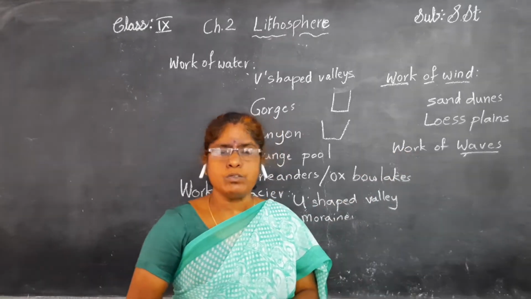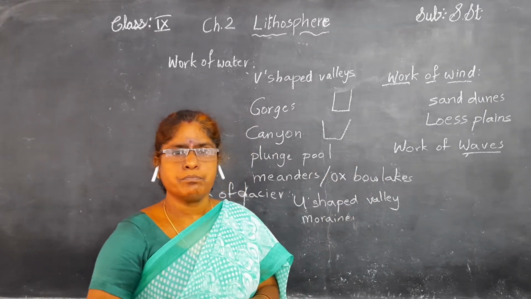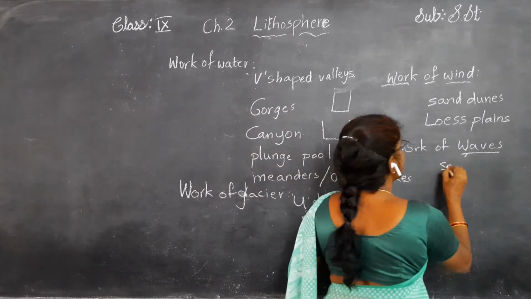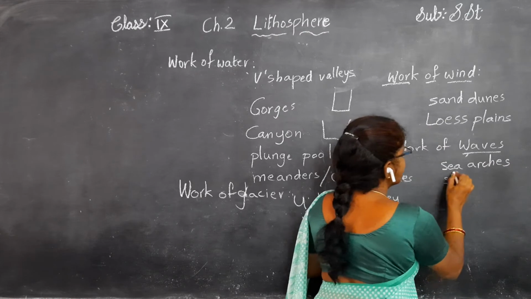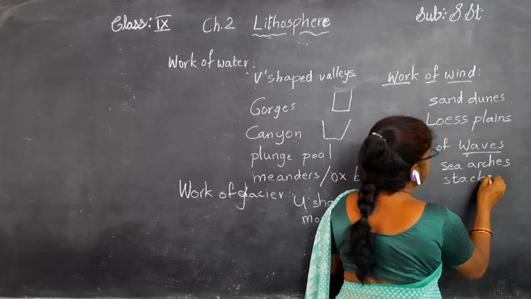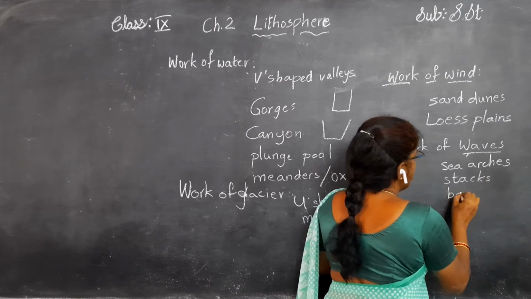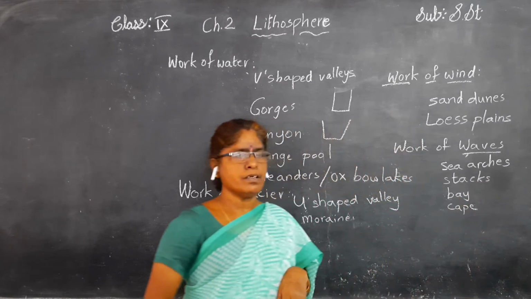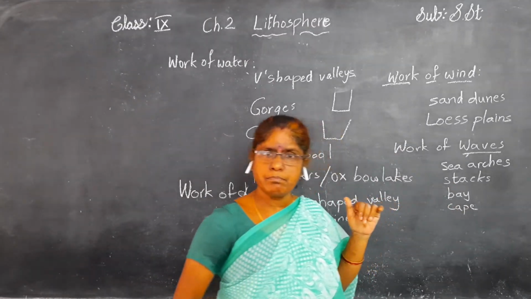On the sea coast, through these waves, you get sea arches, stacks, bays and caves.